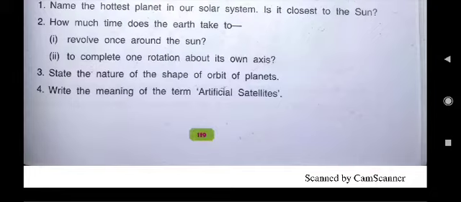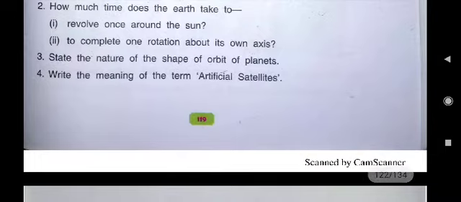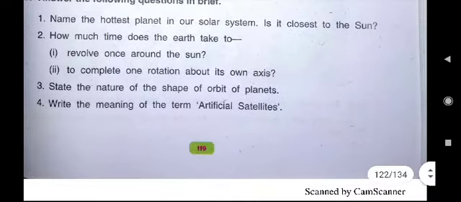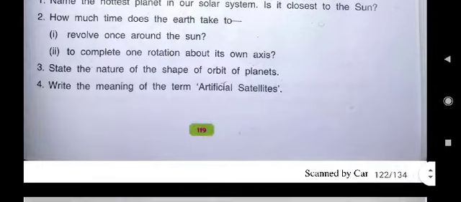Children, you all must be knowing the movement of earth on its own axis is called rotation, and earth completes one rotation in 24 hours. So what will be the answer of this part? Second question, second part: Earth completes one rotation in 24 hours about its own axis.